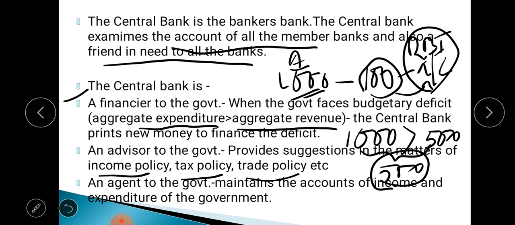So suppose if I do some kind of work on behalf of you, then I'll be called an agent of you. Similarly here also, the RBI tries to perform some functions on behalf of the government. What are those? You see, it maintains accounts of income and expenditure of the government. All the income and expenditure are maintained by the RBI. So this is another important function.